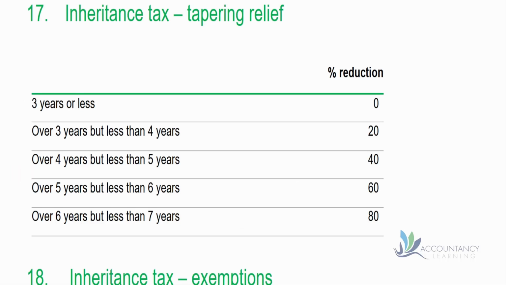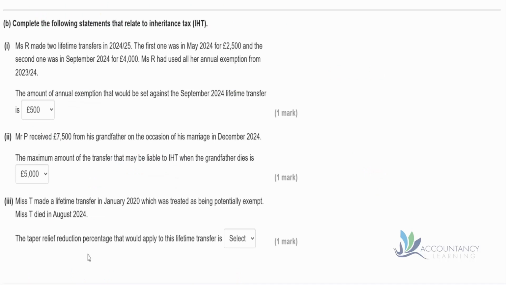Here's the reference materials for tapering relief. So we can see there if it's between 4 and 5 years, we have a reduction of 40%. And the question is asking us the taper relief reduction percentage that will apply, which is 40%.